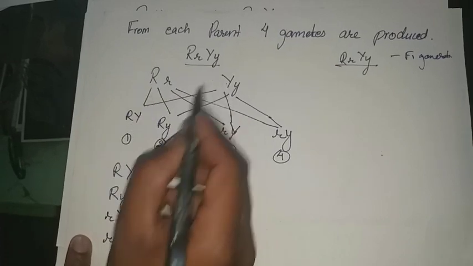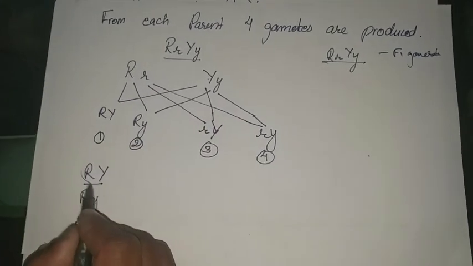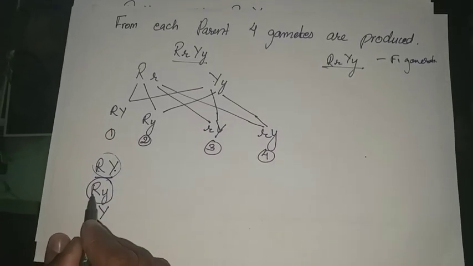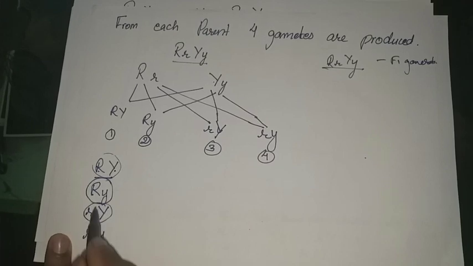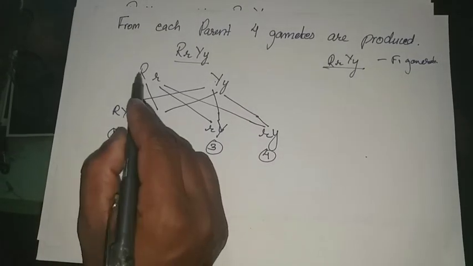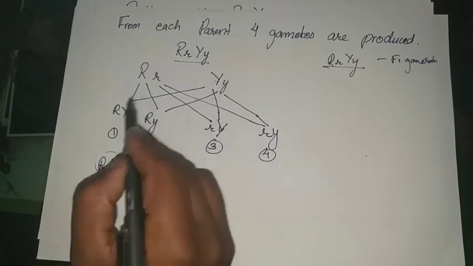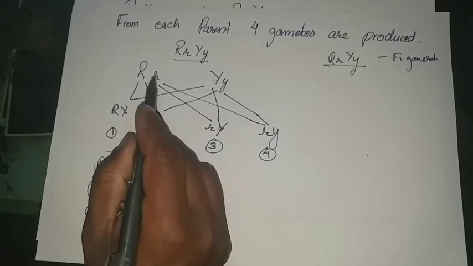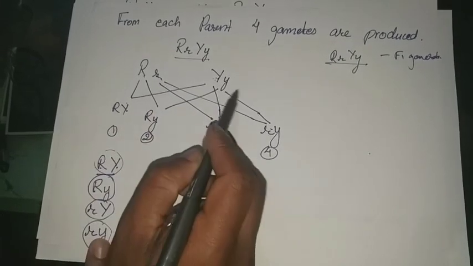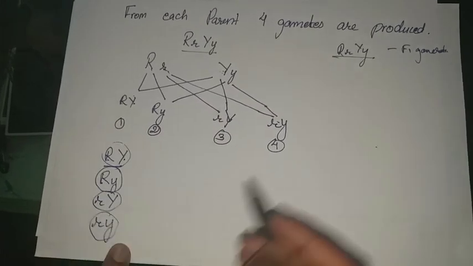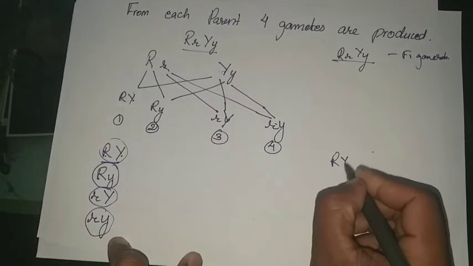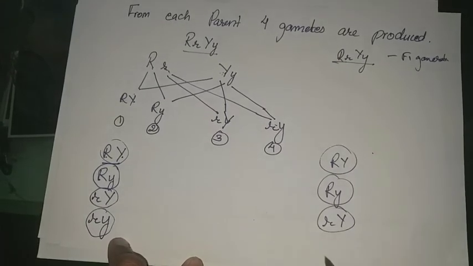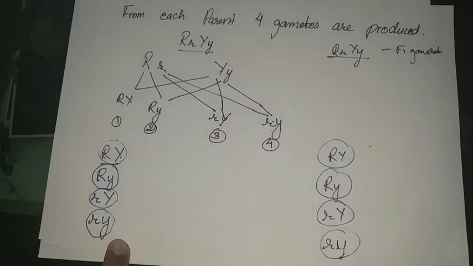Now this R and this Y make a pair and form a single gamete, that is capital R capital Y. Similarly, it will produce other gametes: capital R small y, small r capital Y, and small r small y. How are they produced? Capital R small r and capital Y small y cross with one another, giving capital R capital Y, capital R small y, small r capital Y, small r small y. So this is how the four types of gametes are produced. Similarly, in this case also there are four types of gametes: RY, Ry, rY, and small r small y.